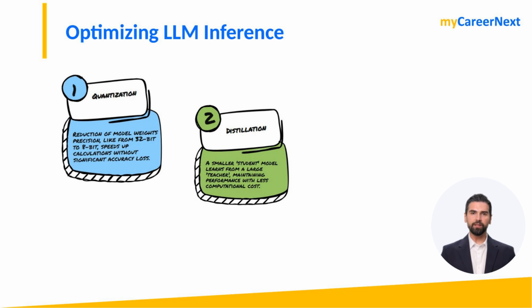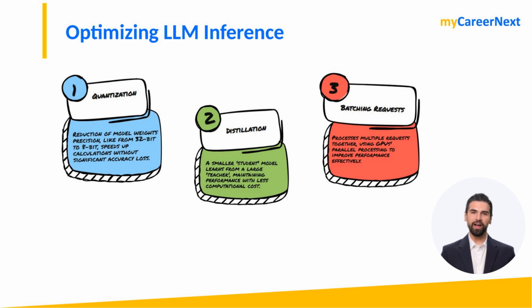Next up, distillation. Here, you train a smaller student model to mimic the behavior of a larger teacher model. This drastically reduces the size of the model while maintaining most of its performance. Distilled models are particularly useful when deploying AI on devices with limited hardware, like mobile phones.